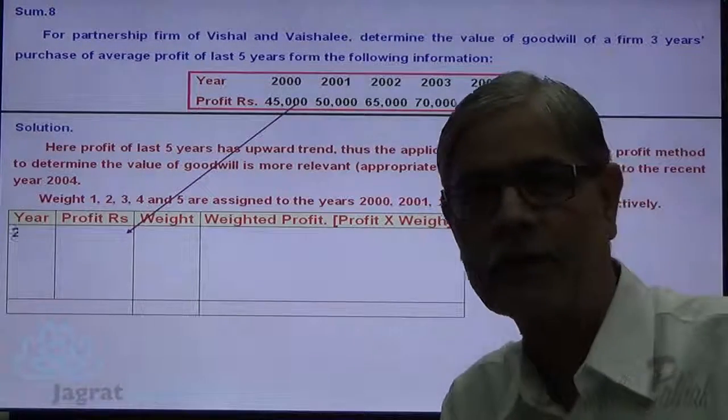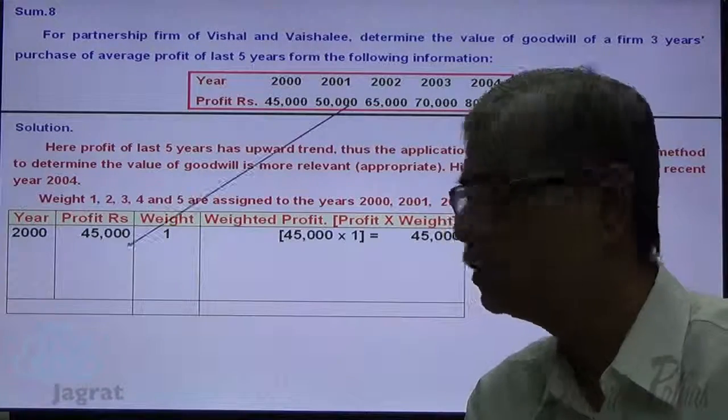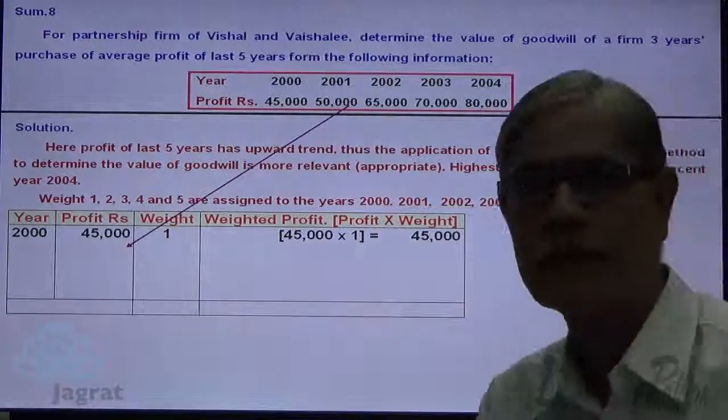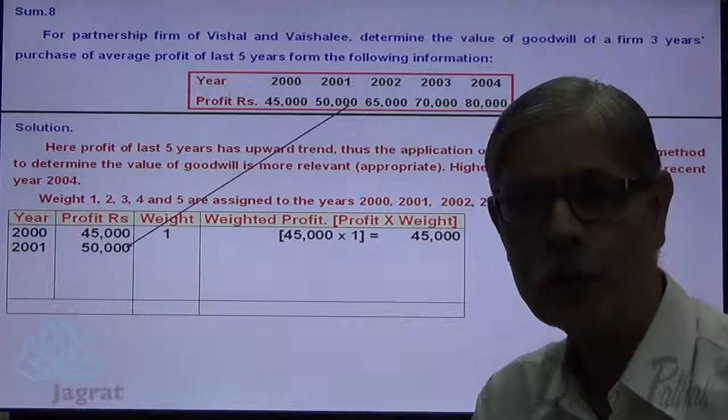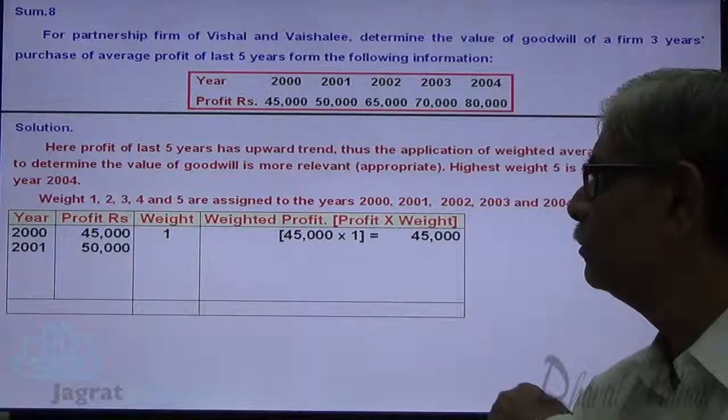First year profit 45,000, weight is 1, weighted average profit 45,000. Second year profit is 50,000, weight is 2, weighted average profit 1 lakh.